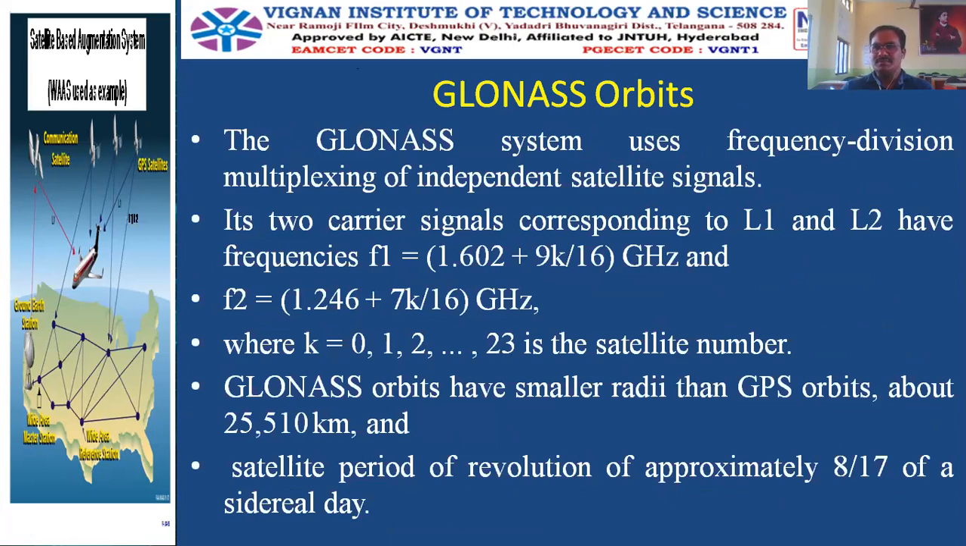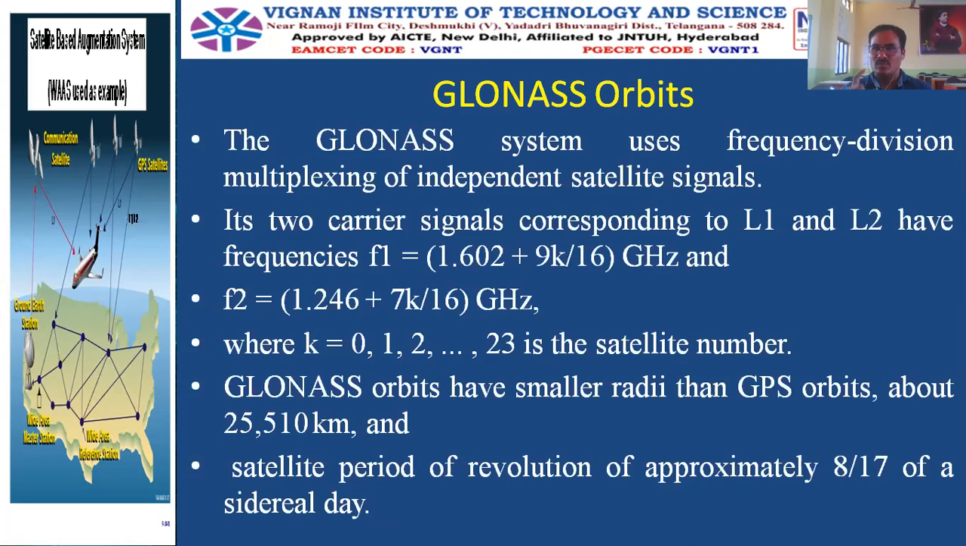And the GLONASS system will use the frequency division multiplexing. GPS is using the code division multiplexing, and the GLONASS is using the frequency division multiplexing. It uses 2 carrier signals, L1 and L2, but here the operating frequencies are different. The operating frequency of F1 is 1.602 gigahertz plus K times 0.5625 megahertz, and F2 is 1.246 gigahertz plus K times 0.4375 megahertz, where K is a satellite number.